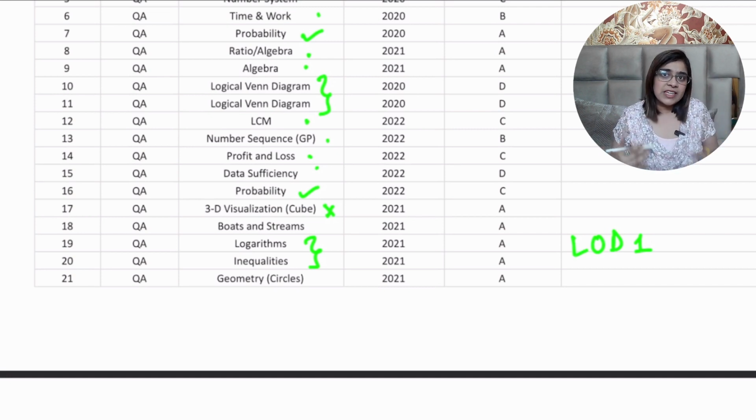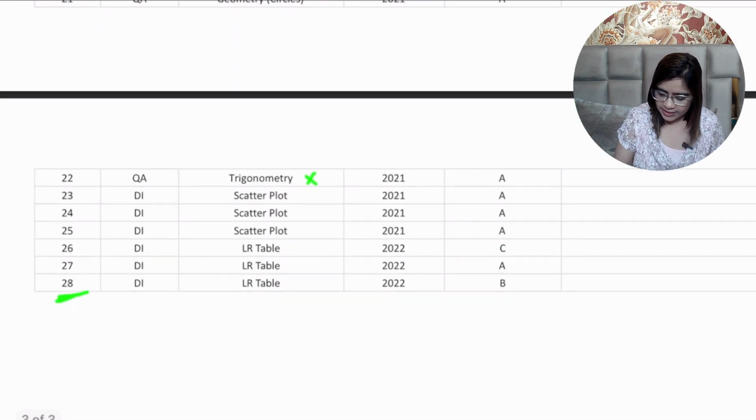But when topics like trigonometry, functions, inequalities, and probability come, which are not generally asked in the other examinations, they try to keep the bar a little lower at LOD 1. So if you really plan to do some LOD 1 questions, do it for these offbeat topics which are not generally asked in the other entrance examinations.